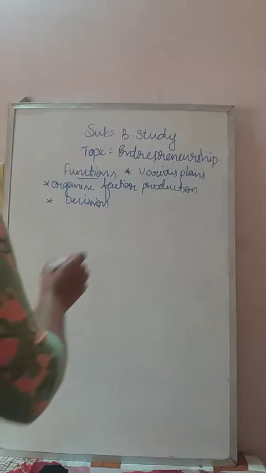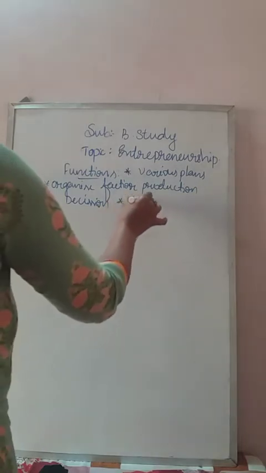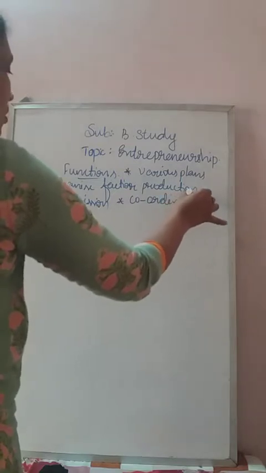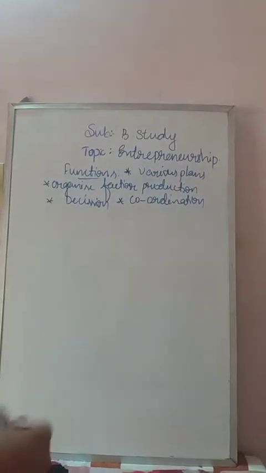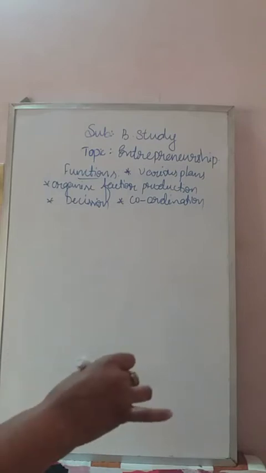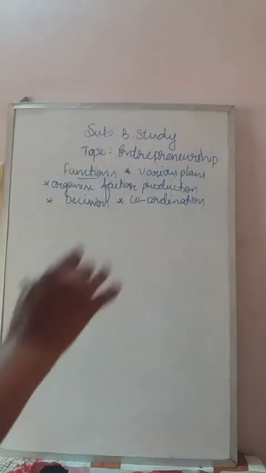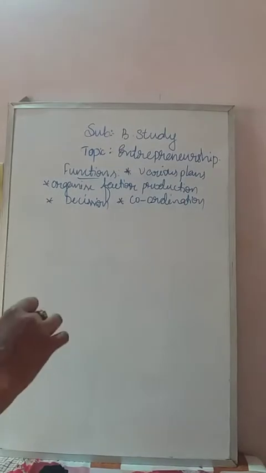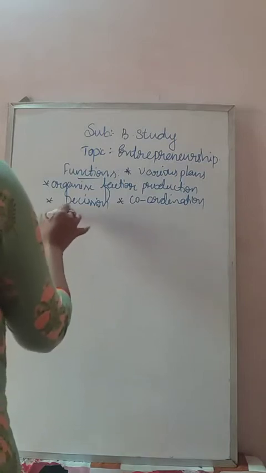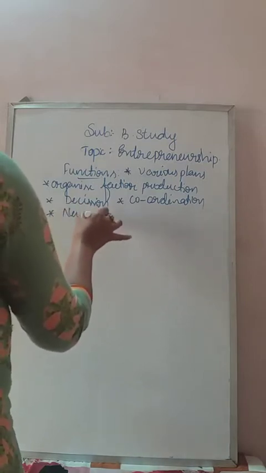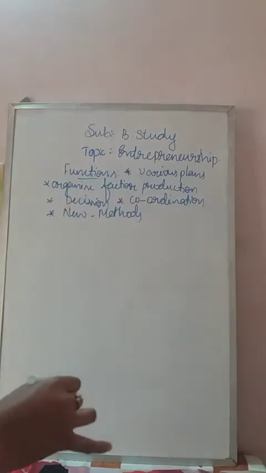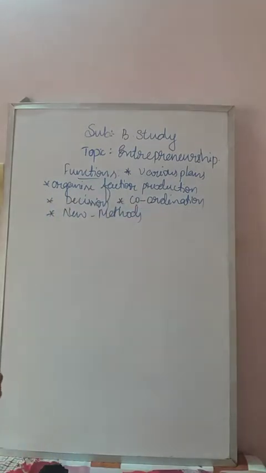Then he coordinates things effectively. Coordination is very important, so he maintains good coordination among the workers, other business people, and neighboring factories and companies. Then he introduces new methods and new skills into practice. Because he is called an innovator, he introduces new methods into practice.